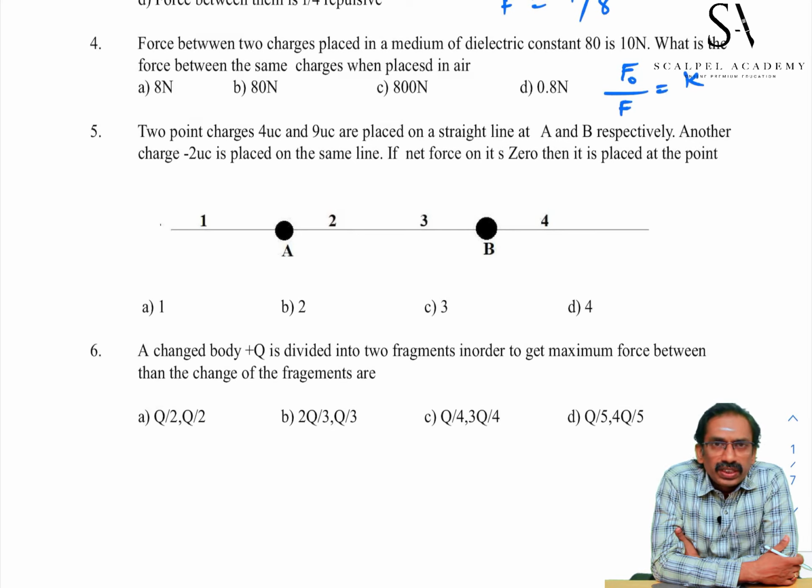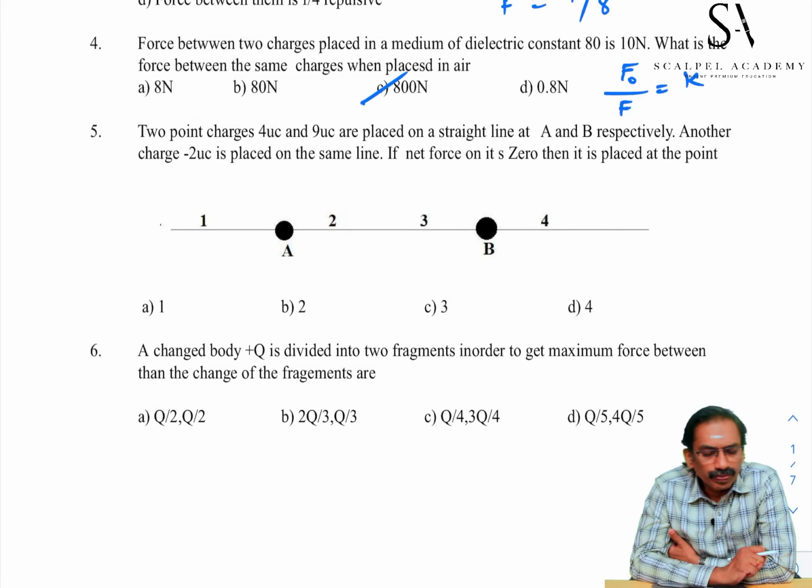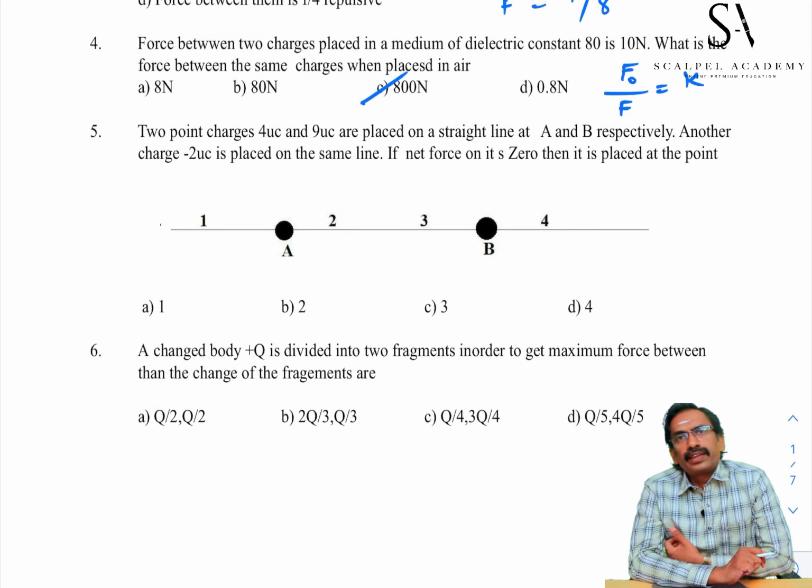K is equal to force in air by force in medium. They are asking for the force in air, given the force in the medium. Force in air is K times the force in medium, that is 80 into 10, 800. Force in air is greater than in medium.